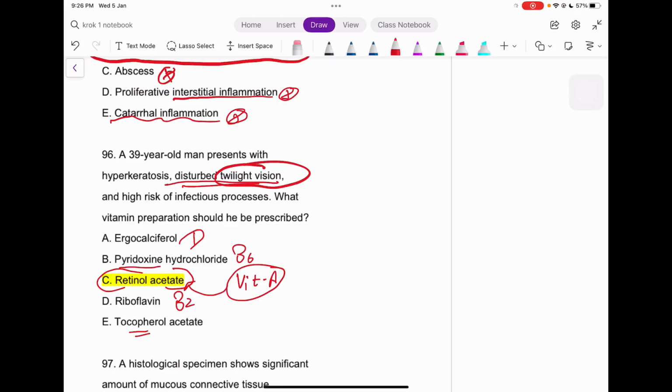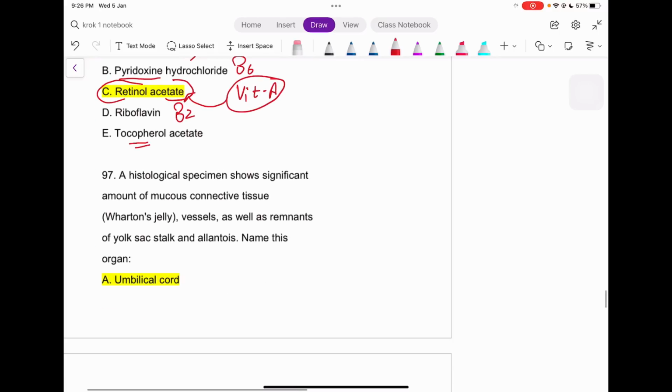So that's why from childhood itself, mom is saying, okay, please do eat carrots because it contains vitamin A, right, which is essential for your eyes. So that's why, right? Okay, let's move to another question.